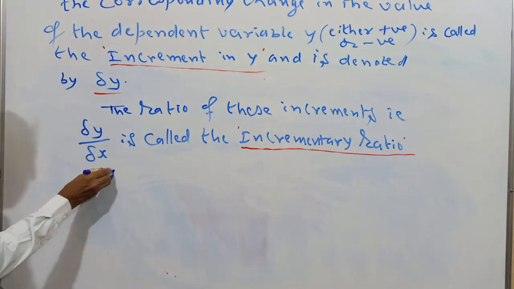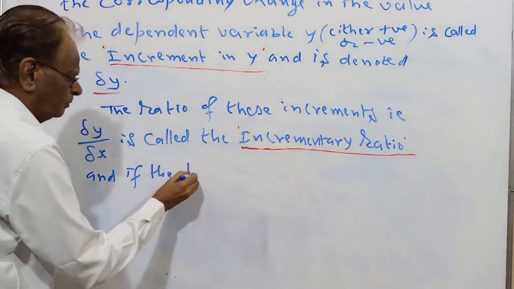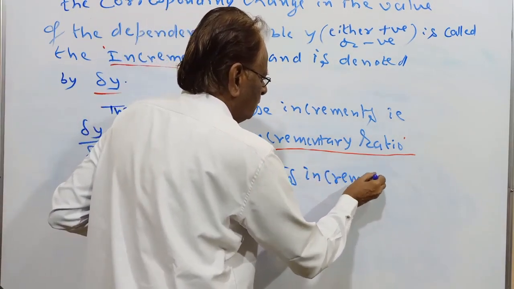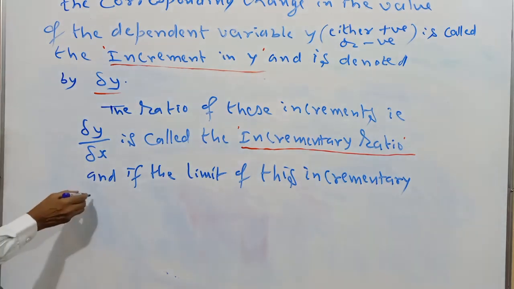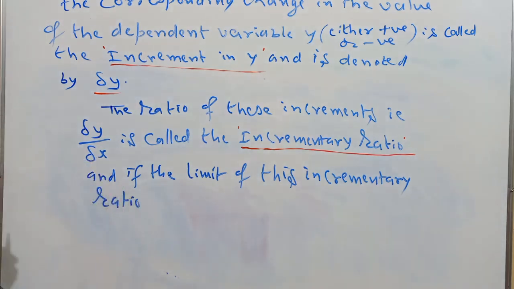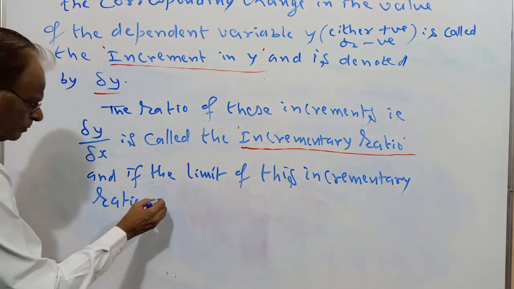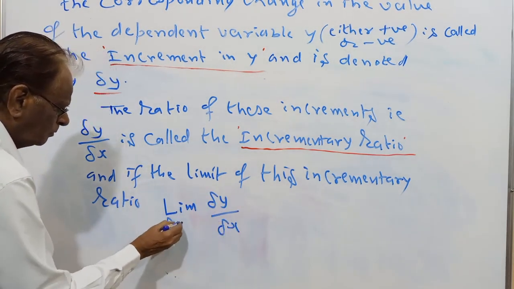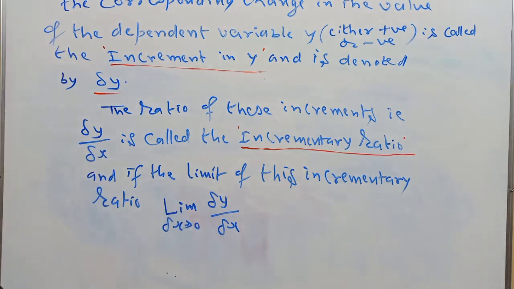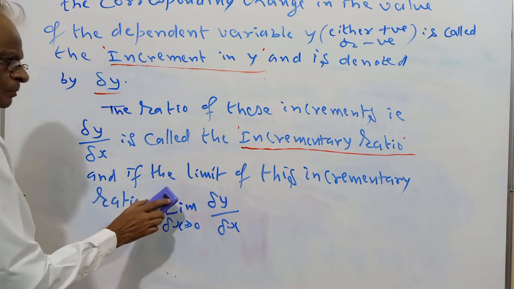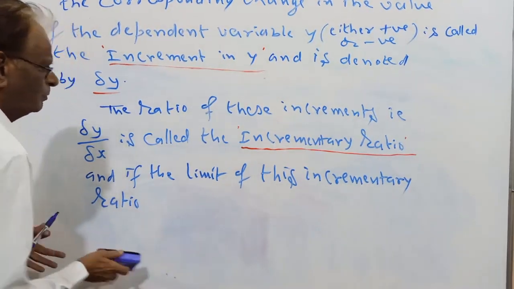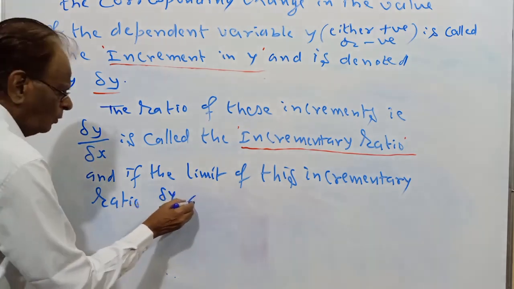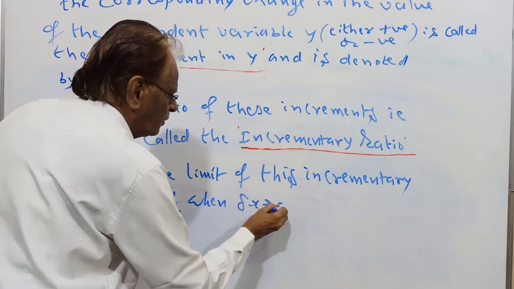And if the limit of this incremental variation, delta y by delta x, when delta x approaches 0, exists.